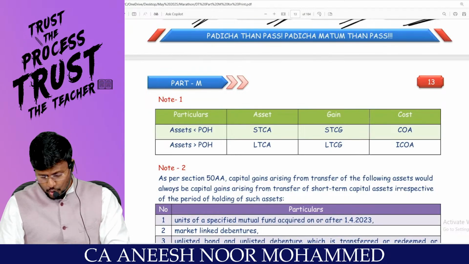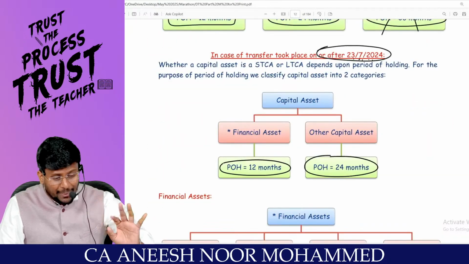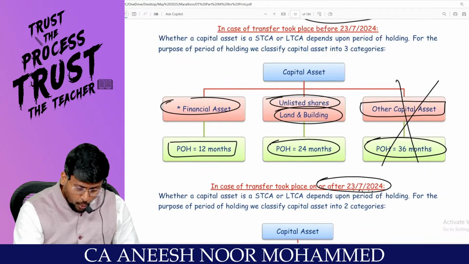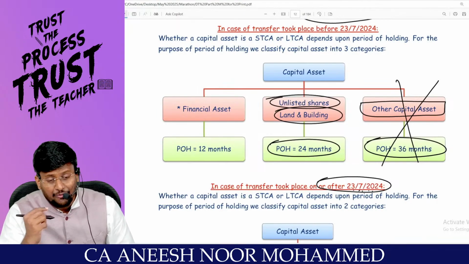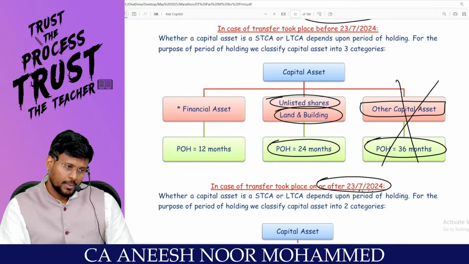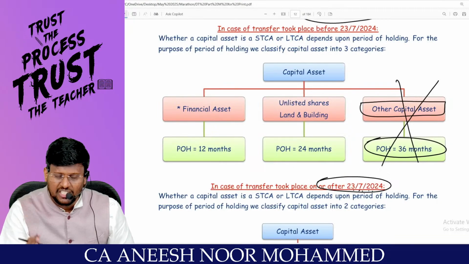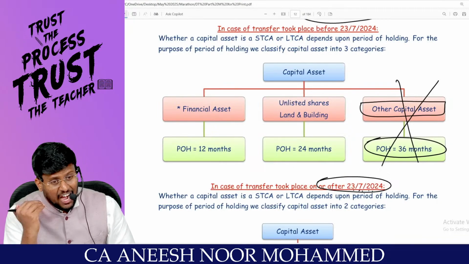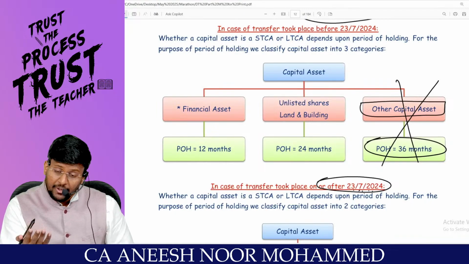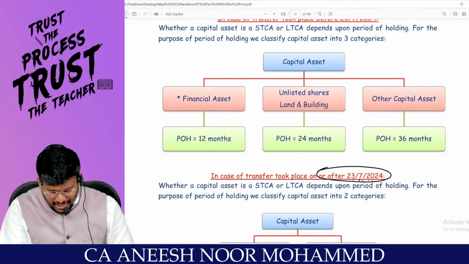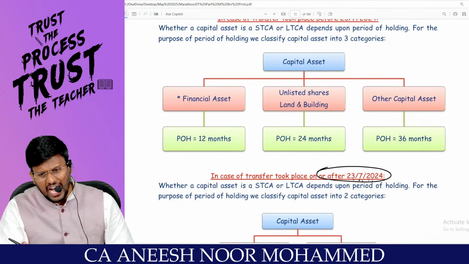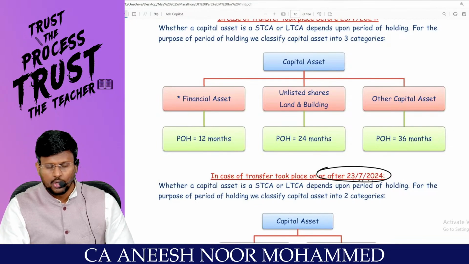Comfortable? So let me ask you a question. You try to apply and answer me. Before amendment, listed shares, what is the time limit? 12 months. After amendment, listed shares, 12 months. Before amendment, unlisted shares, 24 months. Before amendment, land and building, 24 months. After amendment, land and building, 24 months.